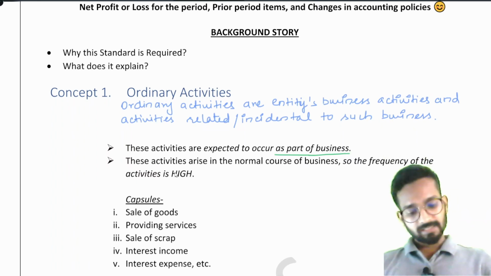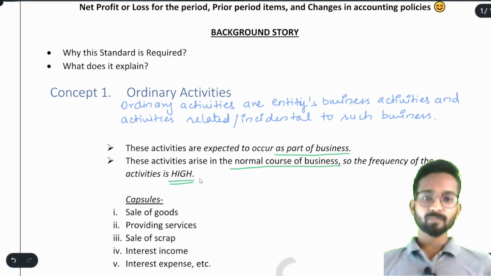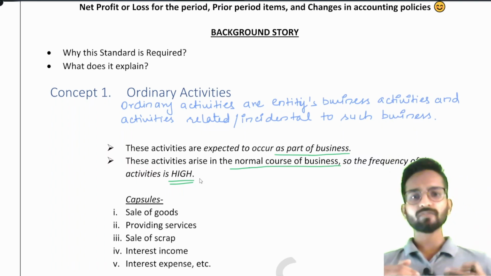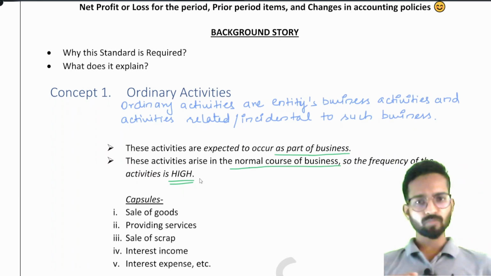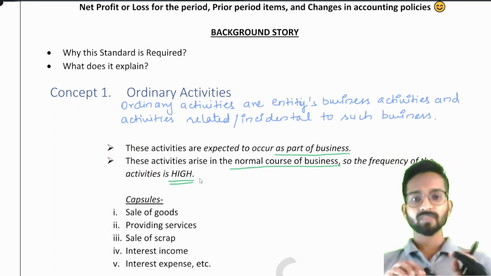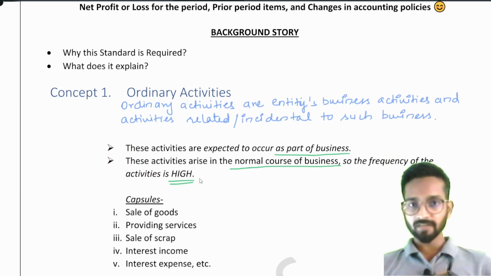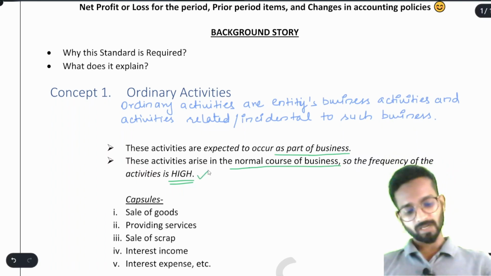Now, these activities arise in the normal course of business, so the frequency of the activity is high. Suppose, as in our example, we are manufacturing shirts. We are there to earn profits, so we are selling shirts every day. It means that journal entries for the sale of shirts will take place almost every day, because that is our main course of business. The frequency of sales and of manufacturing the shirts will be very high, because it is happening every day.